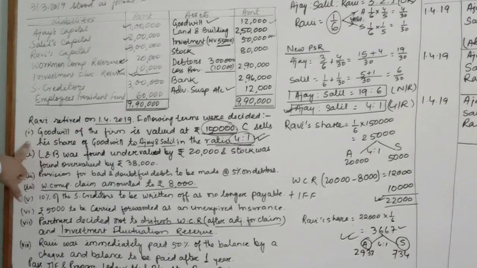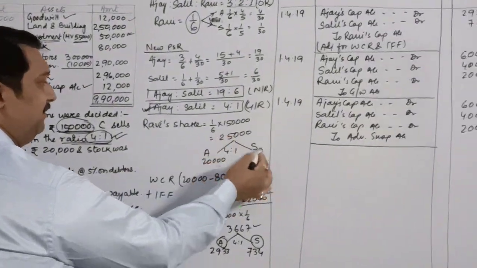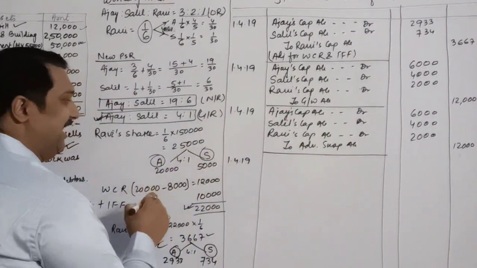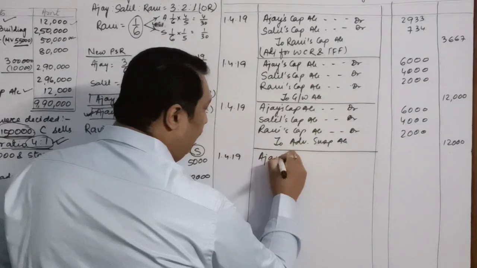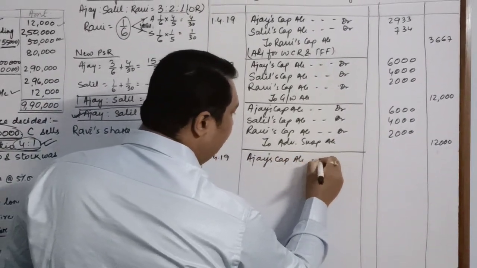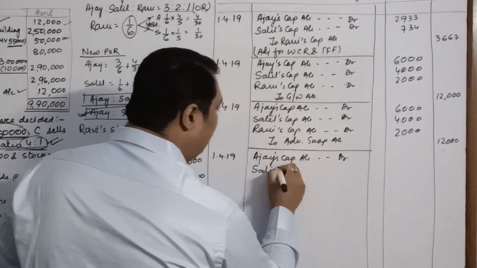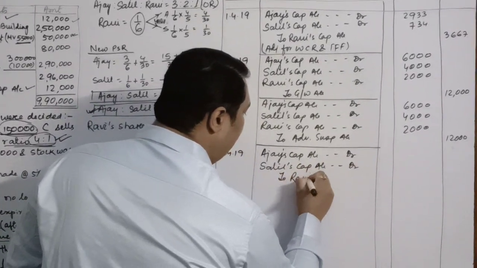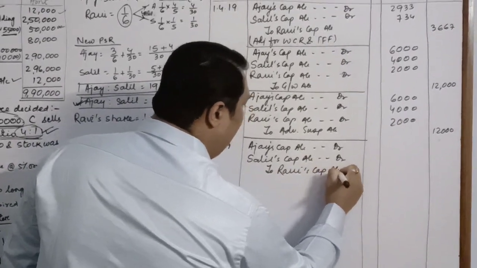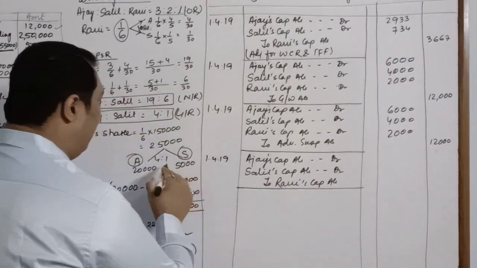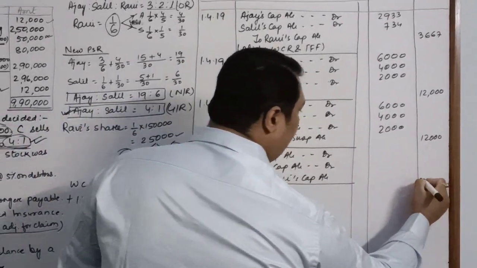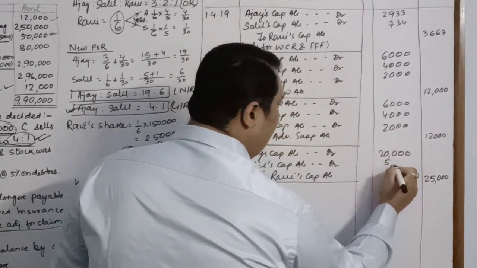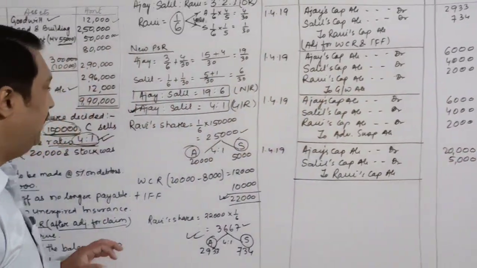The very first item is about the goodwill, for which we have done the adjustment. Here once again, these two partners, Ajay and Salil, are gaining partners. So we will write Ajay's capital account debit, Salil's capital account debit, to Ravi's capital account. And this is for the goodwill. The goodwill amount was 25,000, which is compensated to Ravi. 20,000 has been paid by Ajay and 5,000 has been paid by Salil.